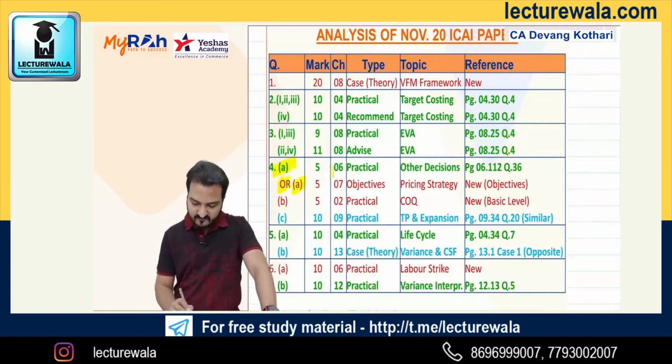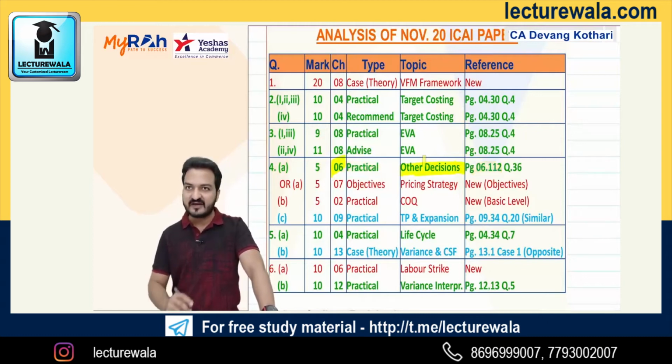4A, the first one given, was a practical question directly from my book. It is from chapter 6, decision making. It was regarding other decisions within that chapter. You'll get that in my book, home assignment part, question number 36. If you need to see which question that was, please refer to the next video that I will be putting up.